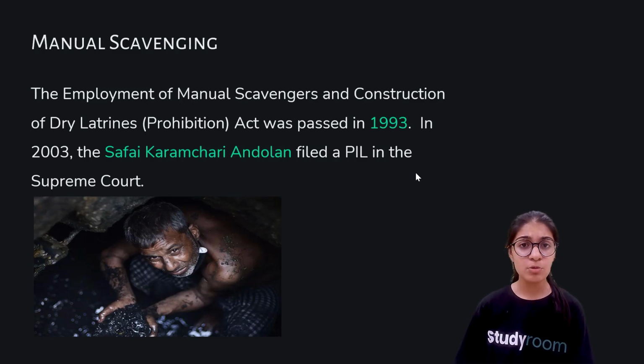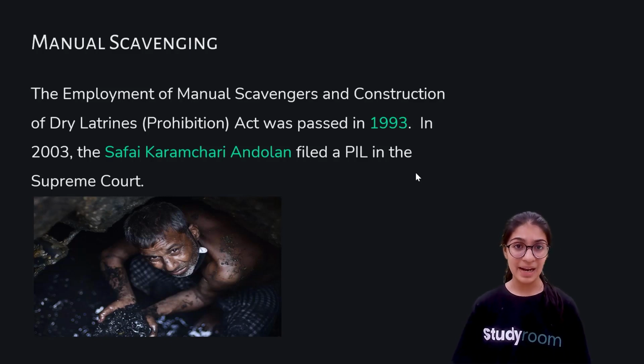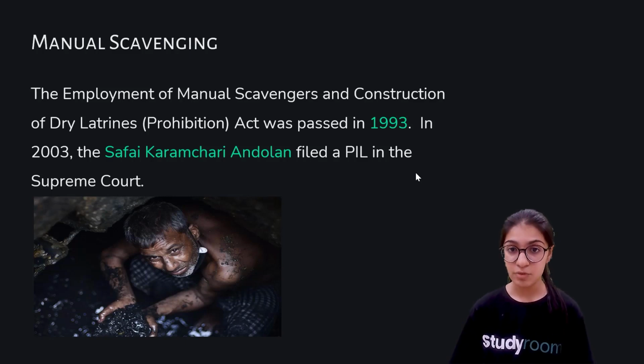It is quite obvious that you're exposed to so many infections, and it is quite disrespectful also that you're cleaning human excreta. You can imagine how disrespecting it is, and it is not supposed to be done by humans. There should be a technology, a machine which is supposed to clean all that. And thus this particular law was enforced in 1993, considering the problems faced by the manual scavengers. And thus machines were introduced which used to clean the human and animal excreta from the chamber.